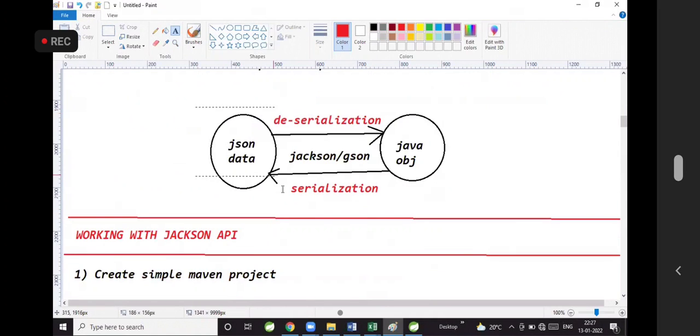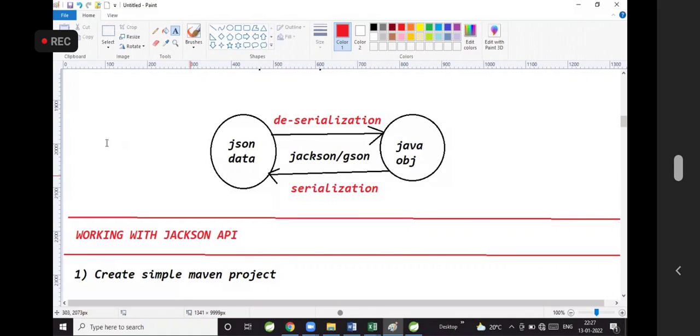Now here we have JSON data, here we have Java object. Java object can be converted to JSON, and JSON data can be converted to Java. The process of converting Java object into JSON is called serialization. The process of converting JSON to Java is called deserialization.